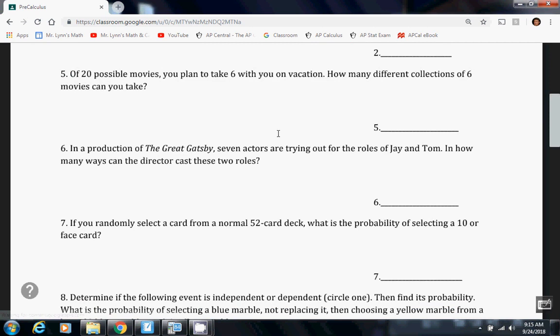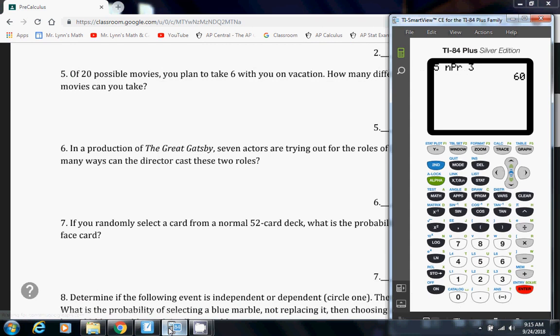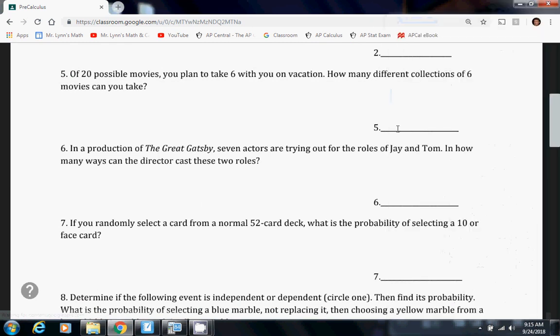So I would do 20, and I'm choosing 6 of them. So I need to type 20C6 in my calculator. So 20, math, probability, C6, and I find out there are 38,760 different combinations I could pick.